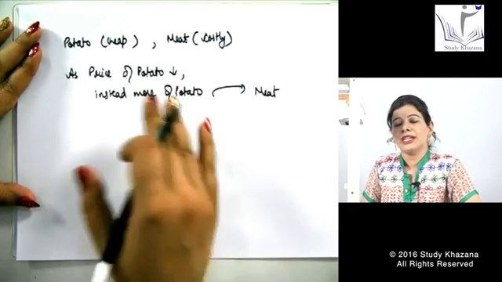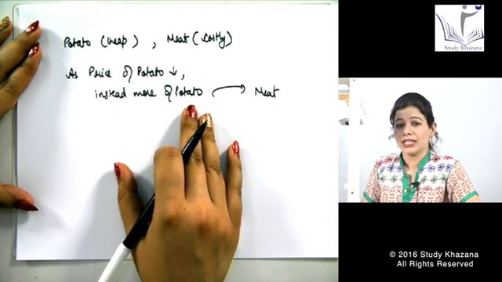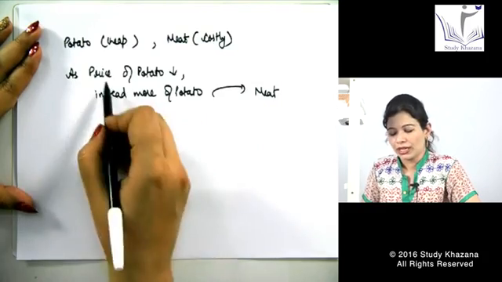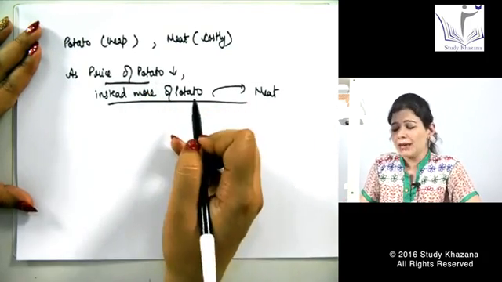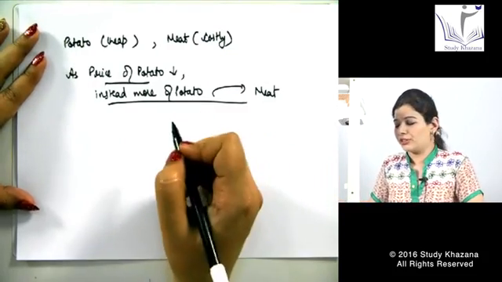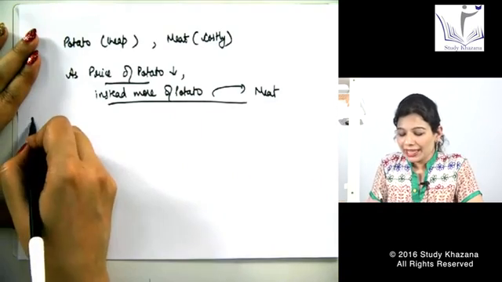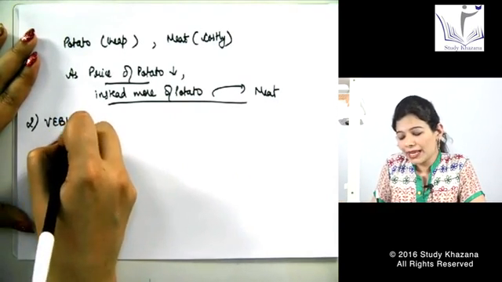So that is what is shown by the exceptions of law of demand. As I told you, as price declined, quantity demanded also declined, and here is the same case. As price of potato declined, people instead of buying more of potato shifted towards buying meat. Fine. So this was Giffen's paradox. Next we are coming to the second point of exceptions, that is Veblen's effect.